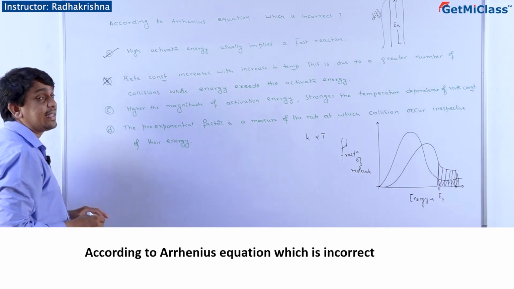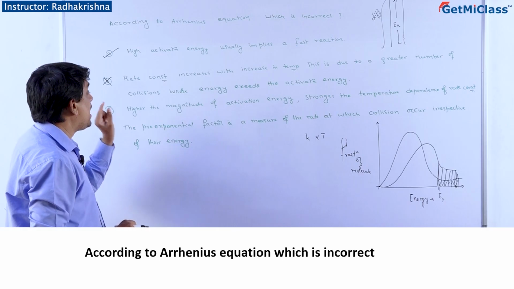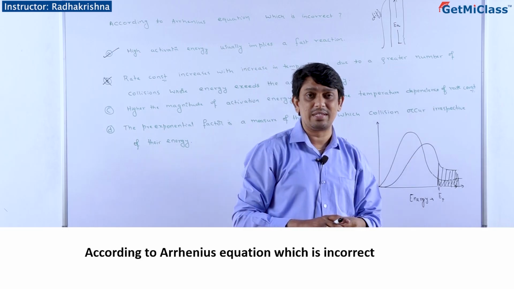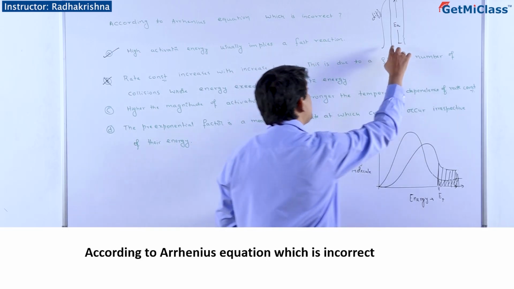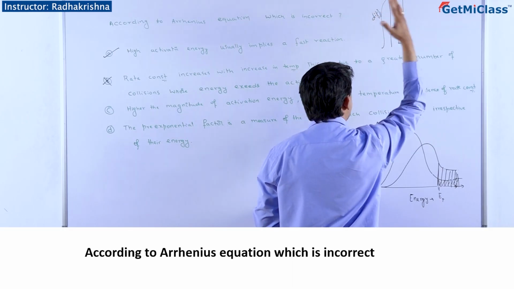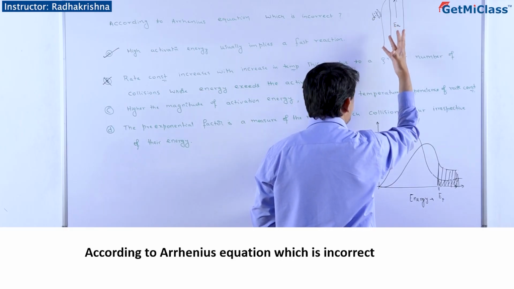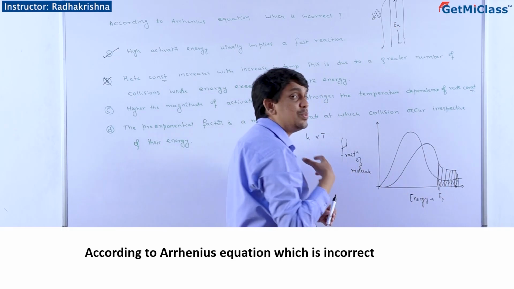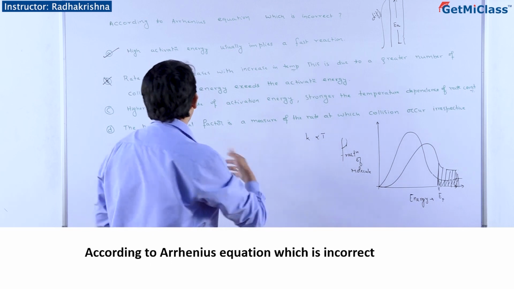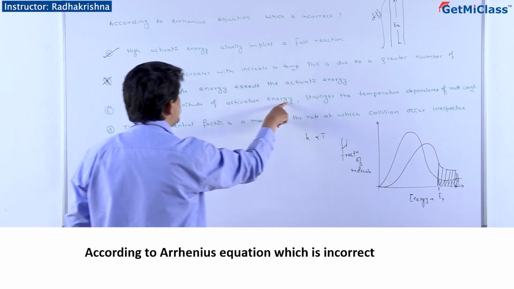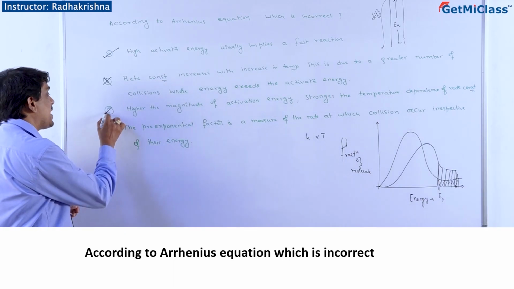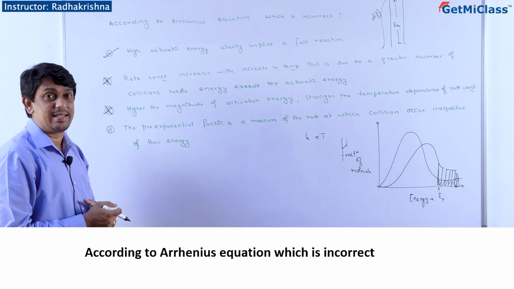Statement right, so the answer cannot be B. C: Higher the magnitude of activation energy, stronger the temperature dependence of rate constant. Everybody knows that when you have a larger energy barrier, crossing the barrier becomes difficult. Now you give more temperature so that you get more active molecules. So reactions will take place more effectively. That is what they are saying. When the activation energy is more, the temperature dependence becomes more. So yes, it's a right statement. So it cannot be the right answer.